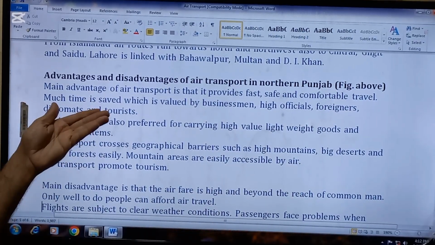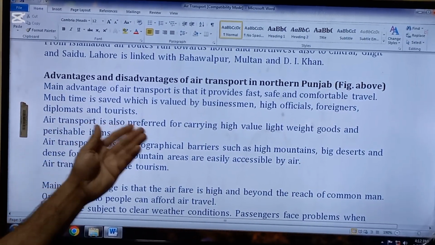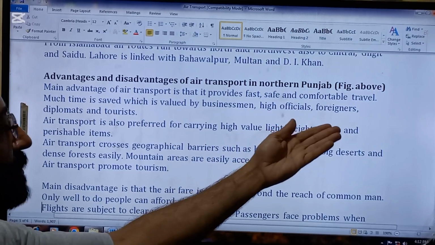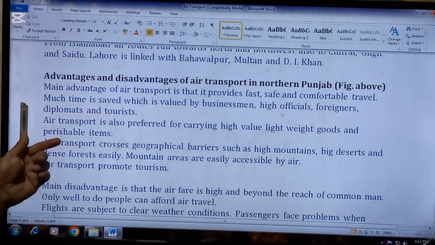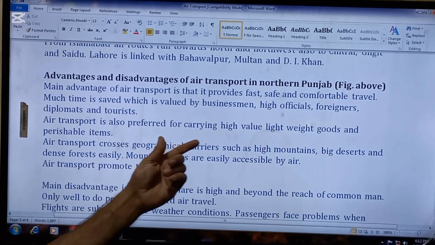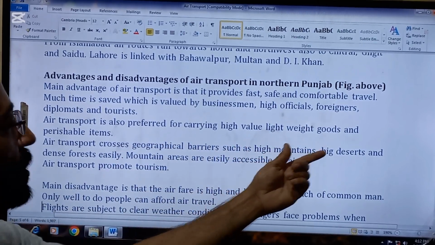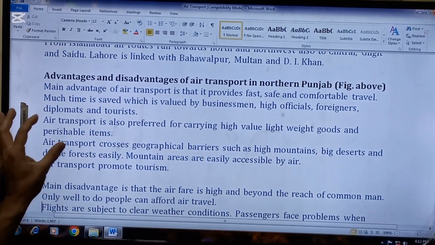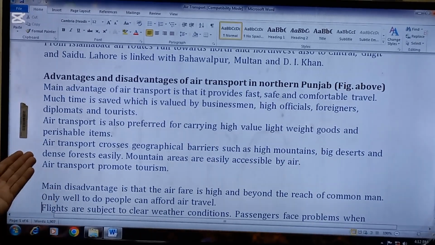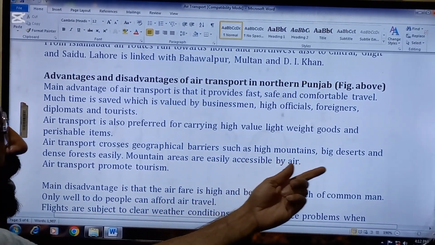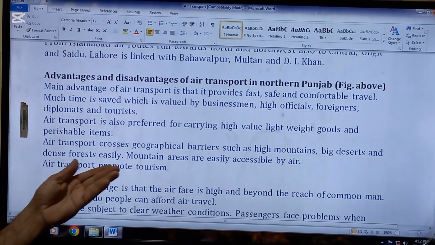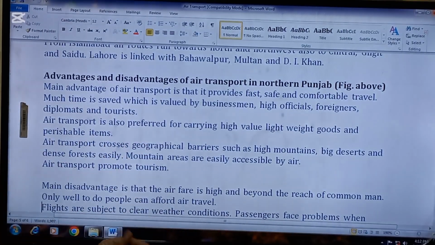Much time is saved. This is another advantage which is valued by businessmen, high officials, foreigners, diplomats and tourists. Next, air transport is also preferred for carrying high value lightweight goods and perishable items. So this is the third advantage. Next, air transport crosses geographical barriers such as high mountains, big deserts and dense forest easily. This is the fourth advantage.